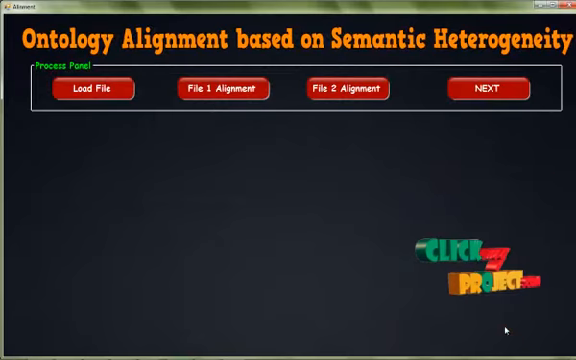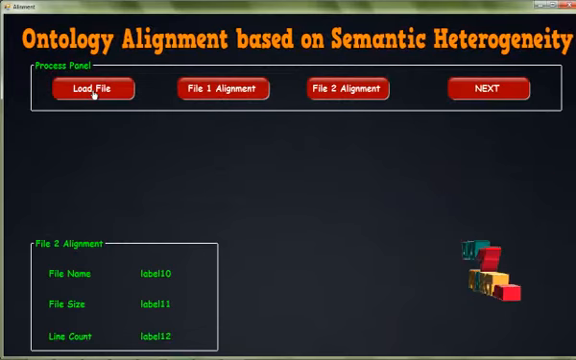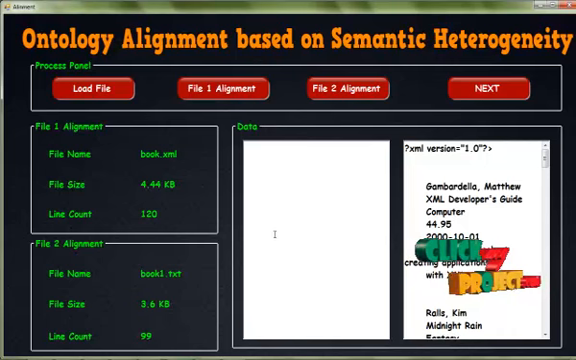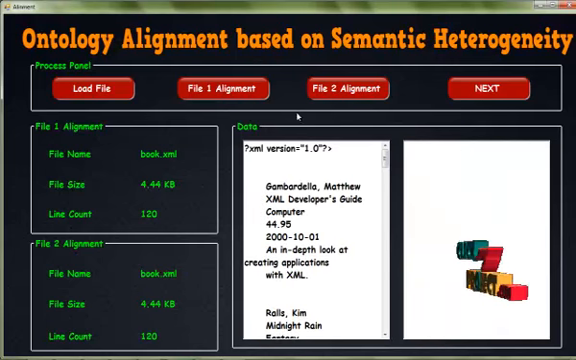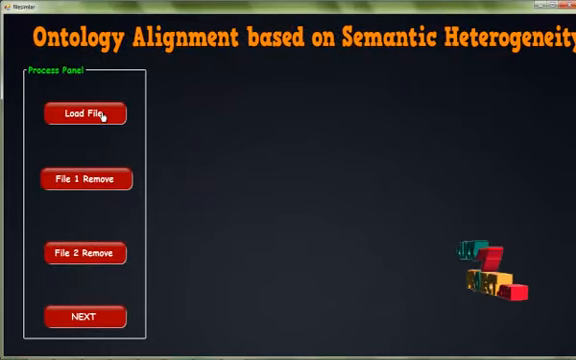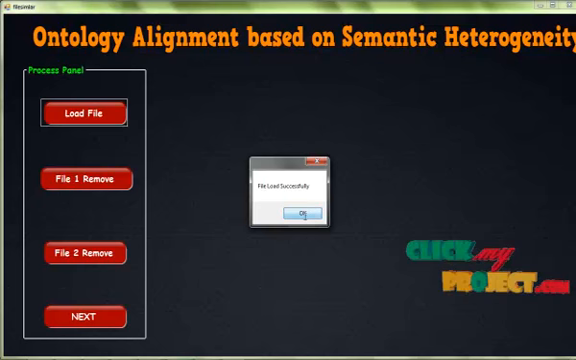Then click the next process. Load file, then click file alignment. This is the book 1 XML data file alignment, with our size and the file size count for our process. Then file 2, this is file 2 of our process. File 1 also shows the details for the file 1 alignment data. Then click next process. Load file has been loaded successfully.